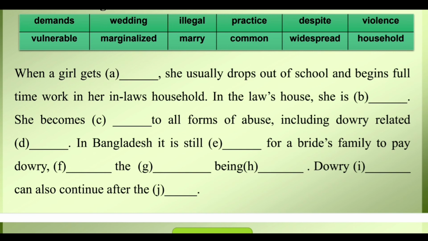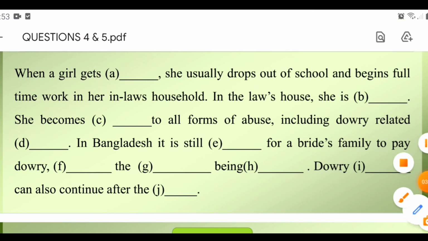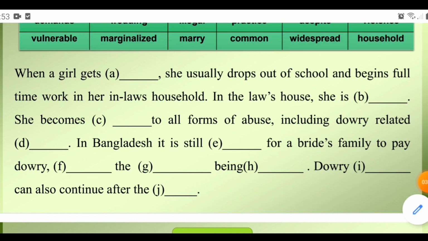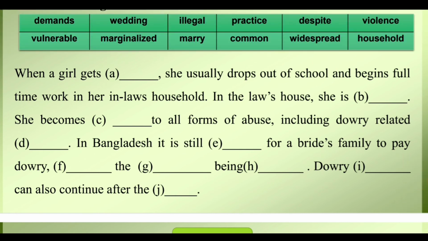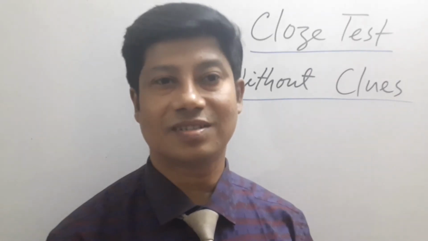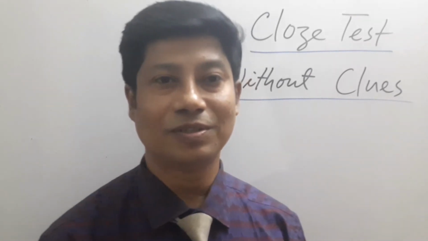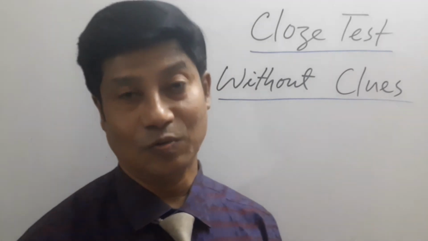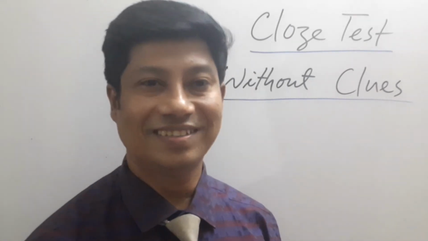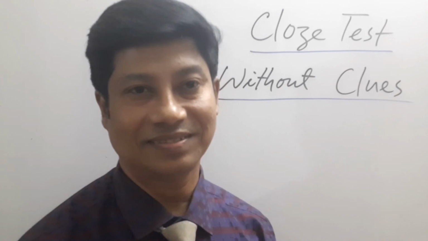Dowry demands can also continue after the... I told you that if there is an article, then after the article there would be a noun. After the wedding. Yes, wedding is a noun here. After the wedding. Viewers, I hope you have enjoyed the question with clues. Now let us practice without clues.